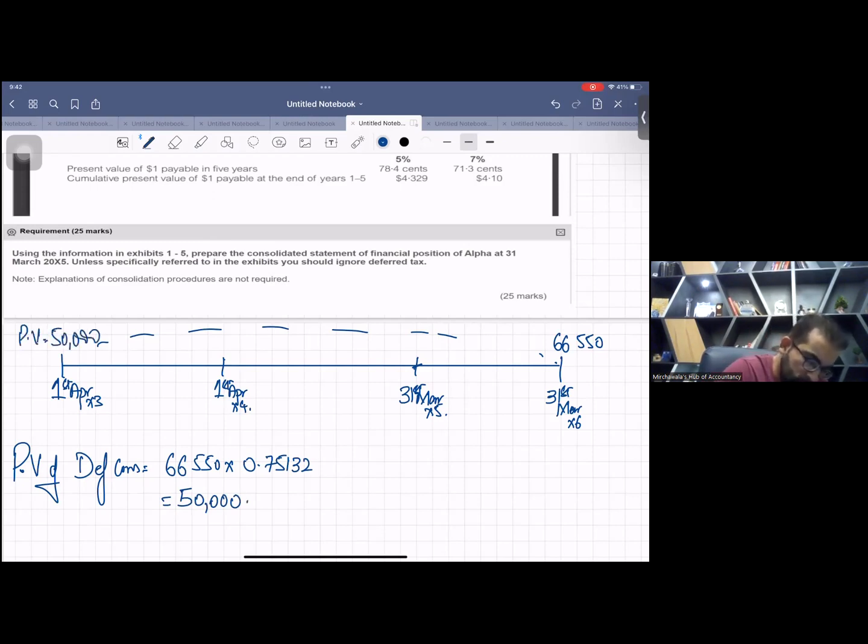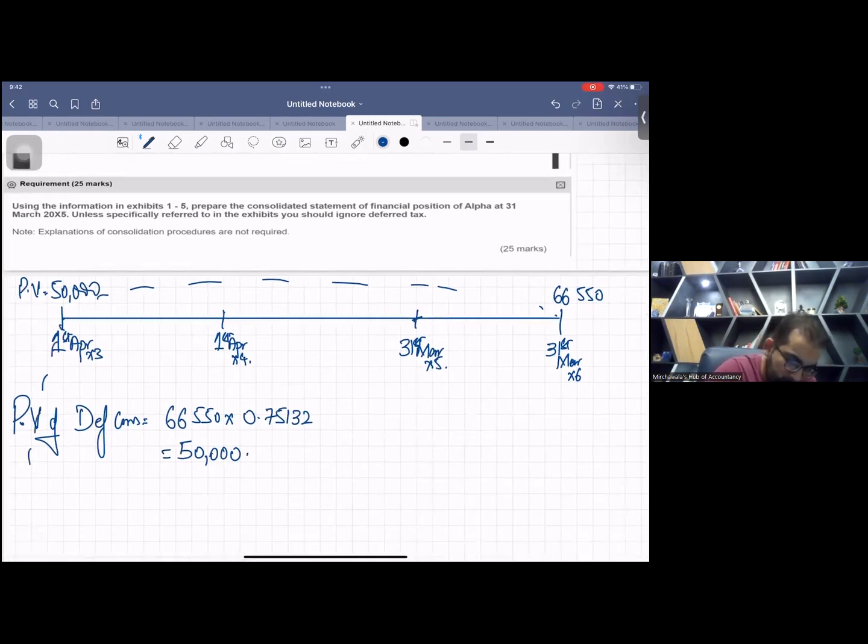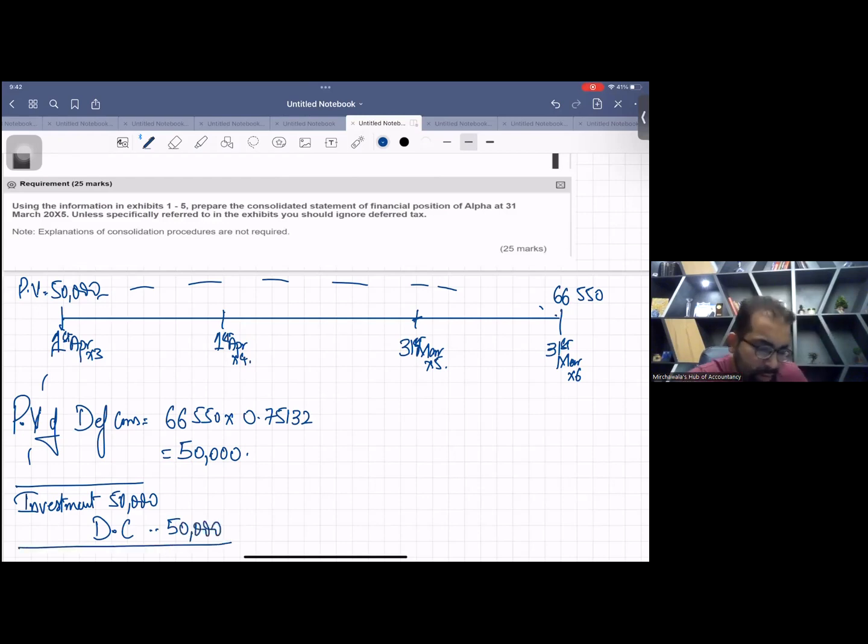So you have to make the first entry here, which is investment debit, investment 50,000, and deferred consideration. You can write DC as a shortcut. I'm writing DC, deferred consideration credit 50. Okay, investment debit and deferred consideration credit.